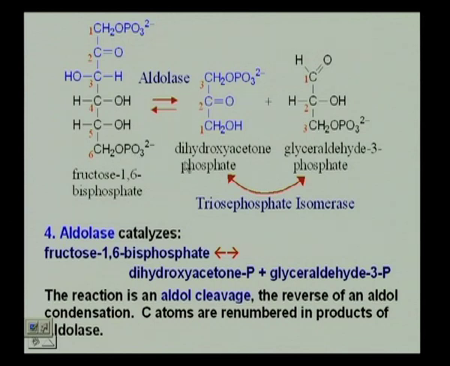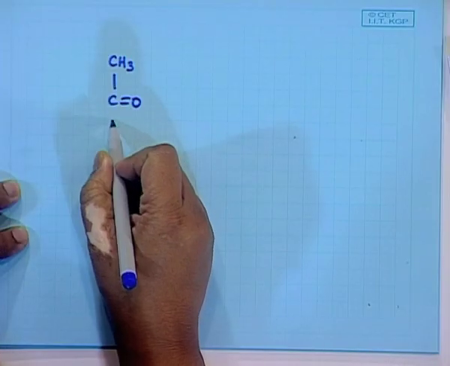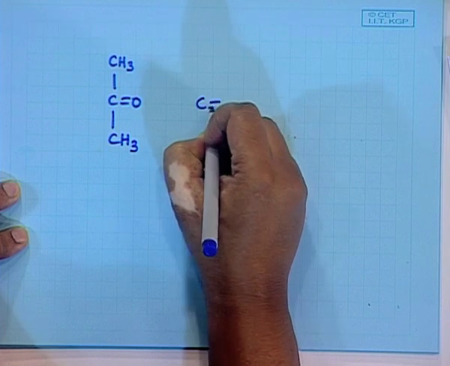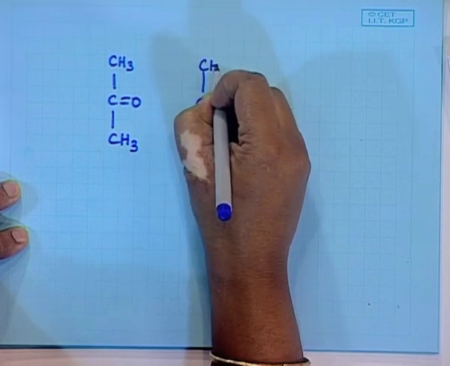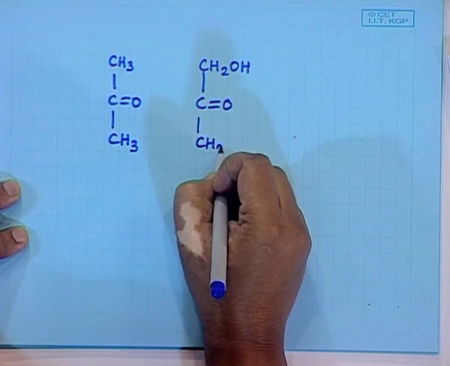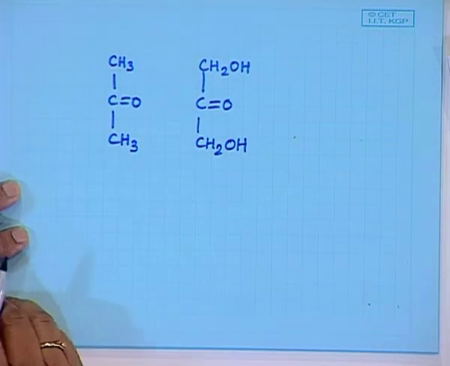One of them is dihydroxyacetone phosphate. If you look at this, CH3, CO, CH3 is acetone. This is acetone, and dihydroxyacetone is that.